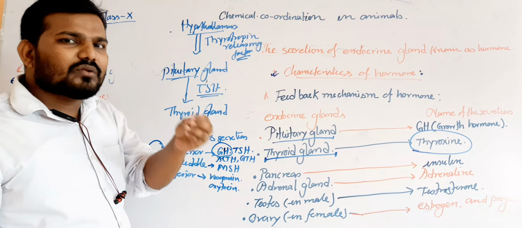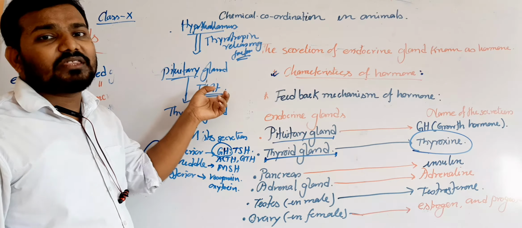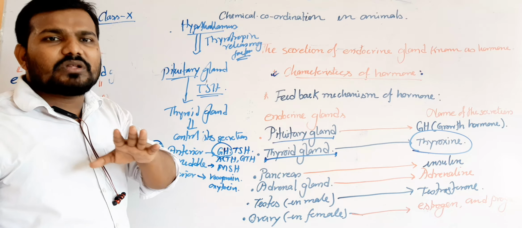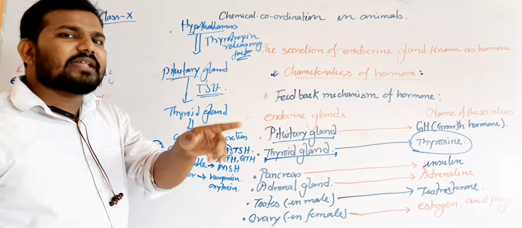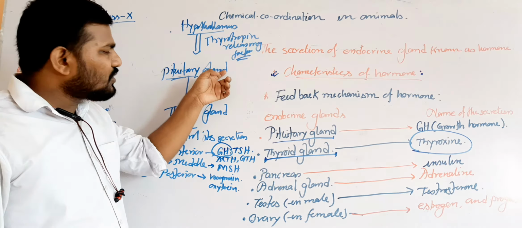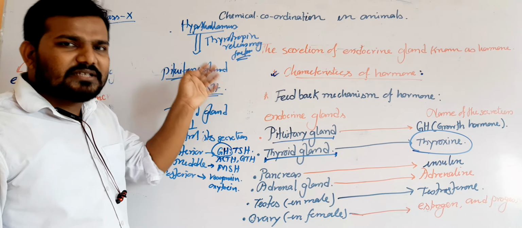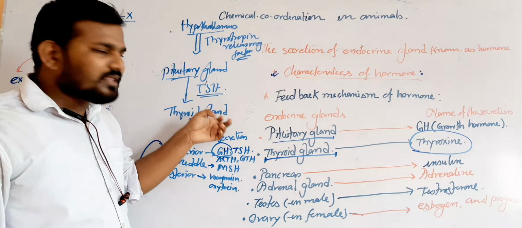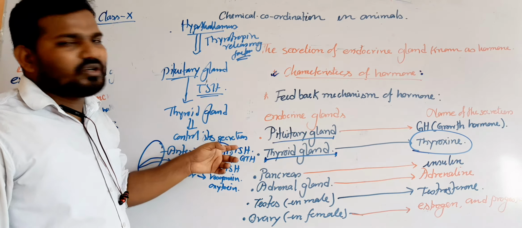Then the pituitary gland will release the TSH, or the thyroid stimulating hormone. What is TSH? The secretion of the pituitary gland which can stimulate the thyroid gland and control its activity is known as TSH. Now the pituitary gland will release the TSH. This TSH will mix with the blood and circulate to the thyroid gland. Then the thyroid gland will secrete the thyroxine.